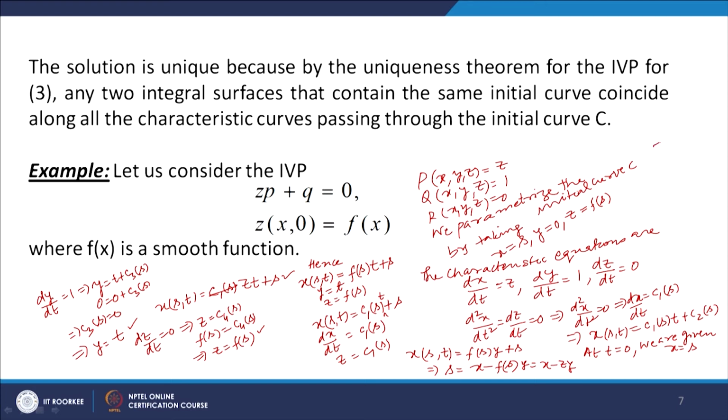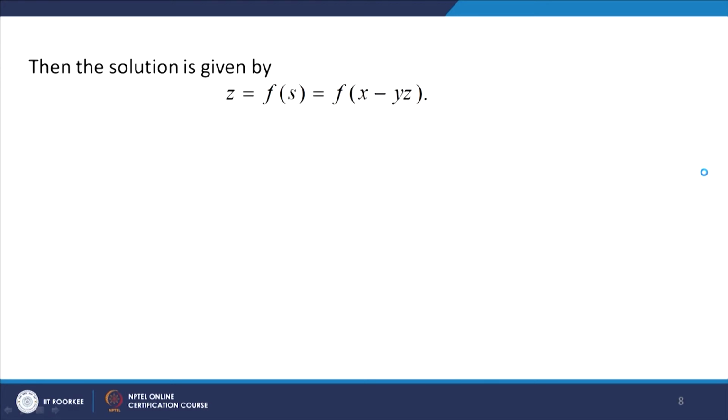So what do we get? z equal to f(s) gives you f(s) is equal to f of x minus yz. So what we get is the solution of the given initial value problem in an implicit form, z is equal to f of x minus yz. So the solution is z equal to f(s) and s is x minus yz, obtained in the form of an implicit equation.